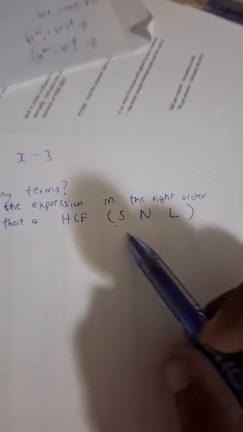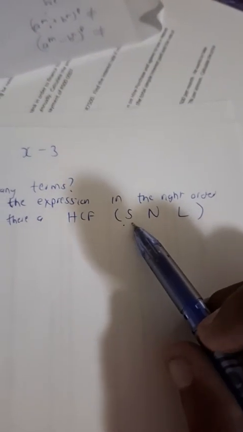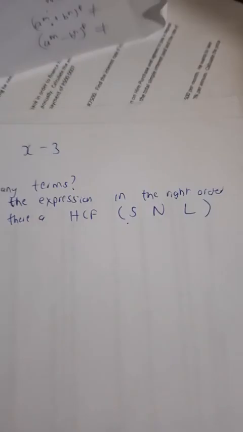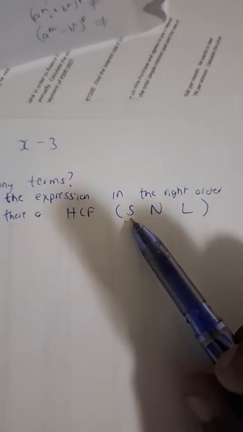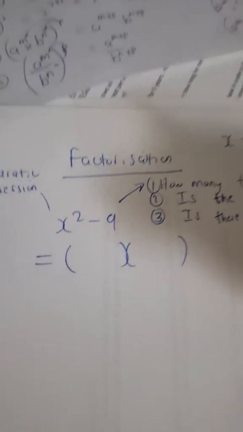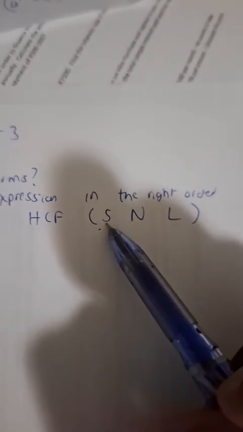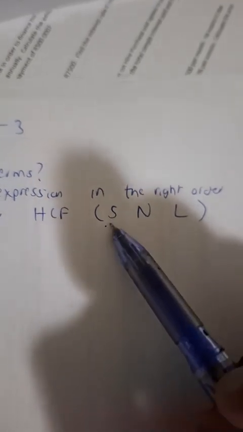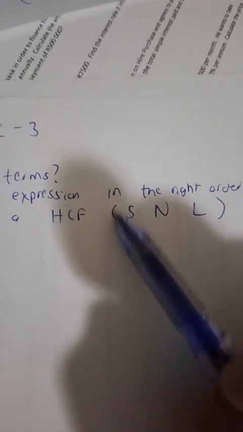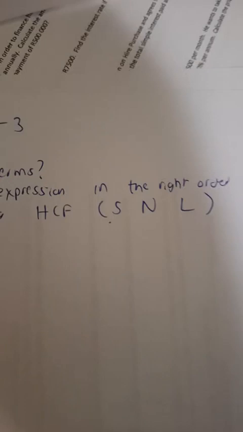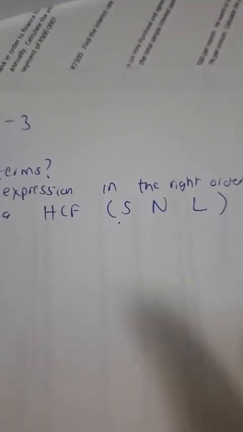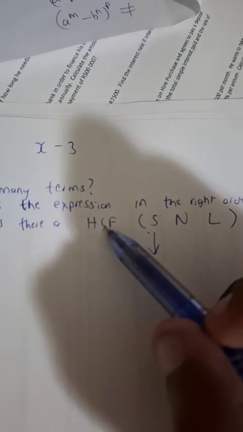You automatically take out the sign if the first term is positive, without even thinking about it. So even if the sign for the first term is negative, you must take out that negative sign as a highest common factor.